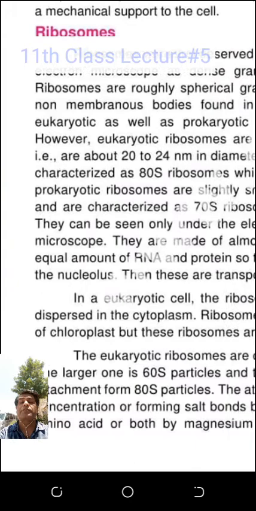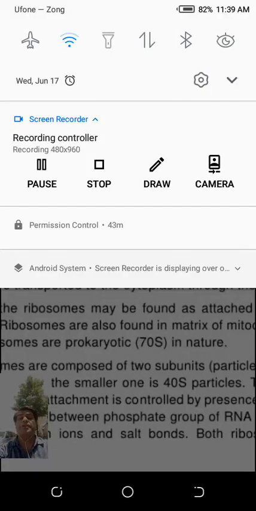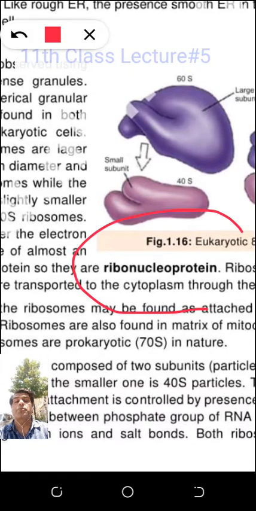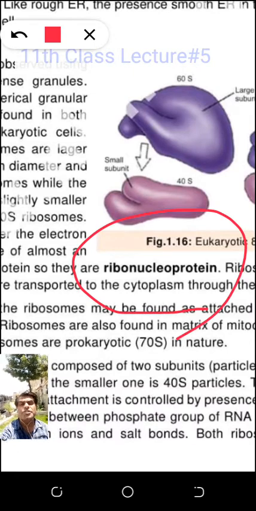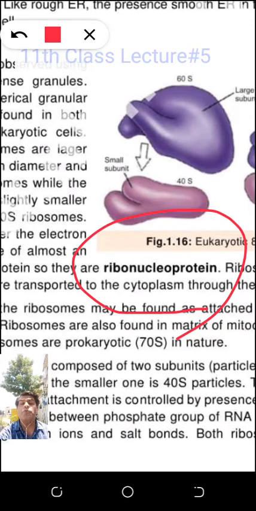The word ribonucleoprotein has been used. Now I have to explain this one. I have to identify it first of all, this one is my target now. Just see the word, just see the spelling, RIBONUCLEOPROTEIN, ribonucleic protein. The ribosome is called a ribonucleoprotein.